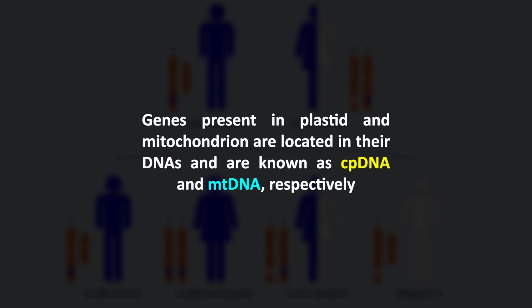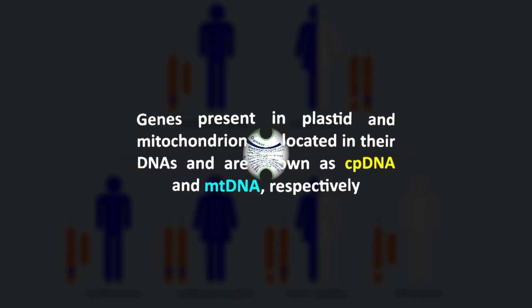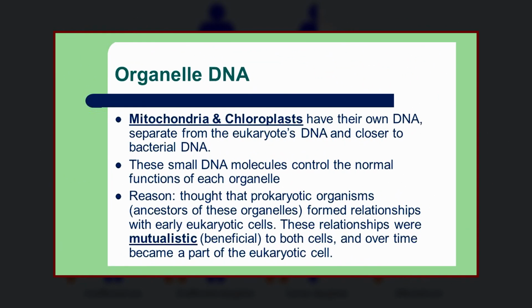In the same way, all the genes present in a mitochondrion are called chondriome. The genes present in plastid and mitochondria are located in their DNA and are known as cpDNA and mtDNA respectively. These DNAs are collectively termed as organelle DNA.